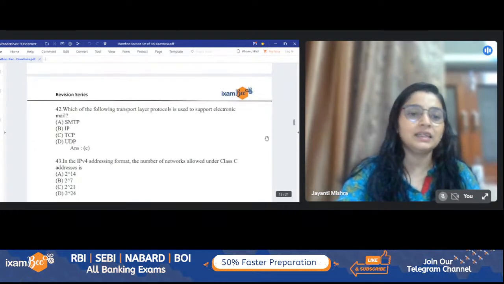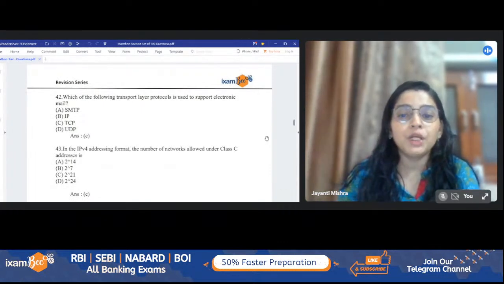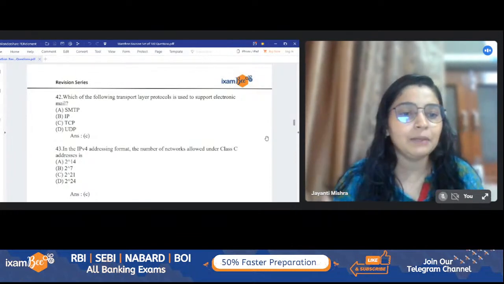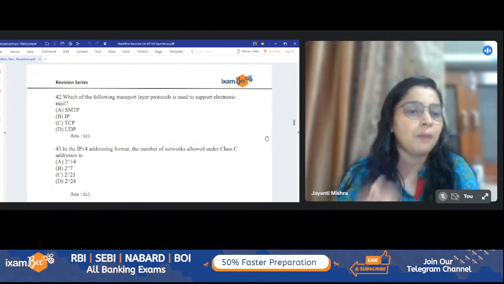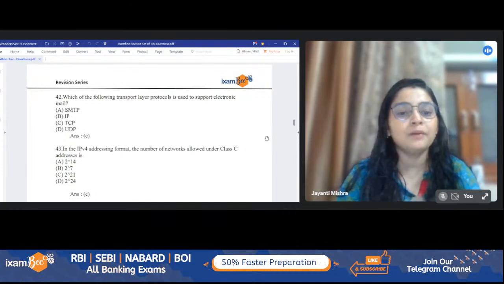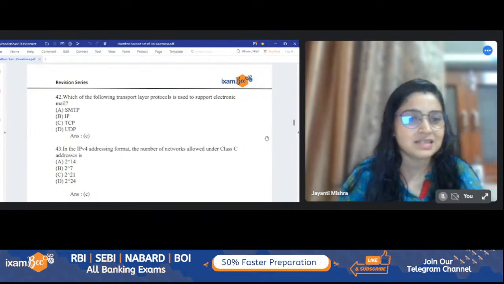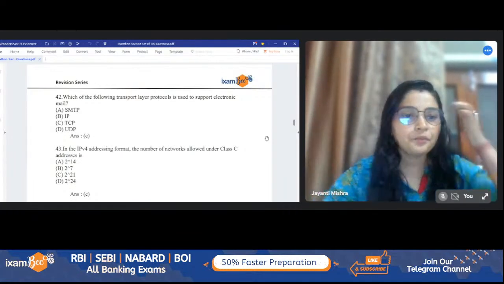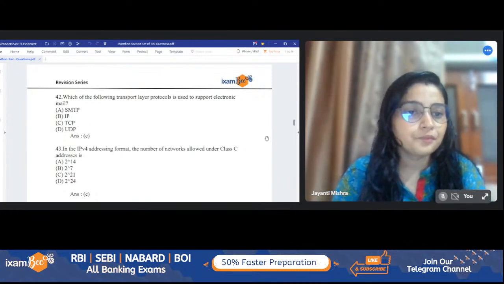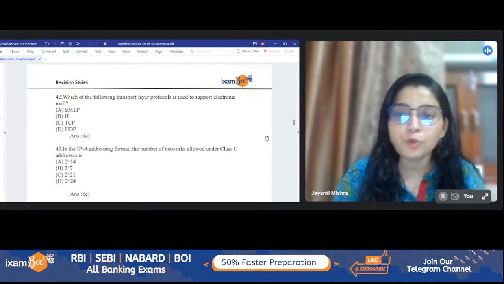After that, the next thing we have here is: in the IPv4 addressing format, the number of networks allowed under class C addresses is 2 to the power 21. Can anybody tell me how we come to get this answer of 2 to the power 21? I want you guys to explain how 2 to the power 21 is the answer for the number of networks allowed under class C. Can you please give me the correct answer? Waiting for your responses, guys.